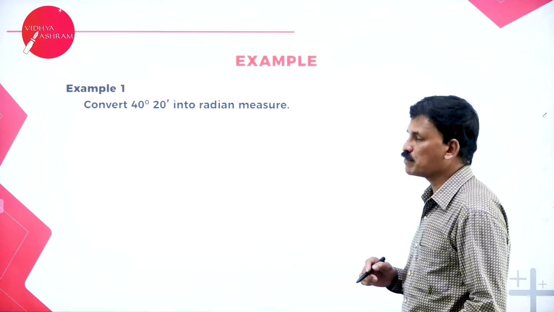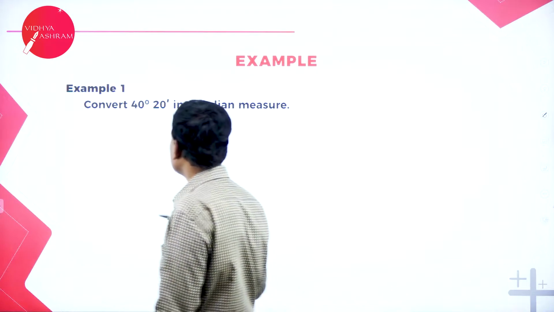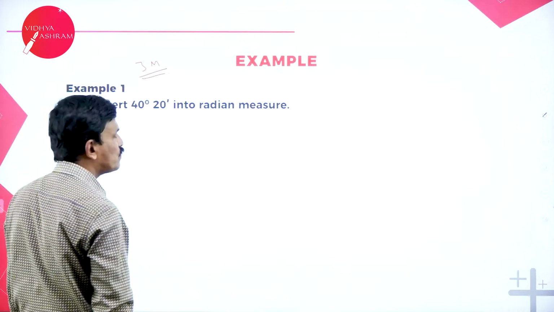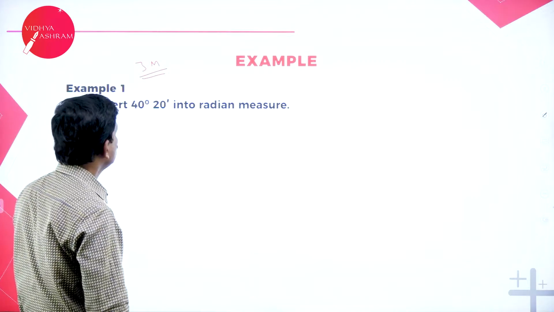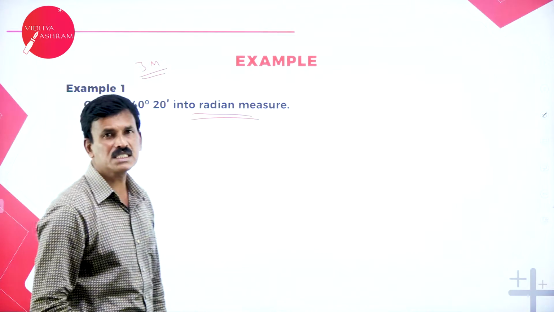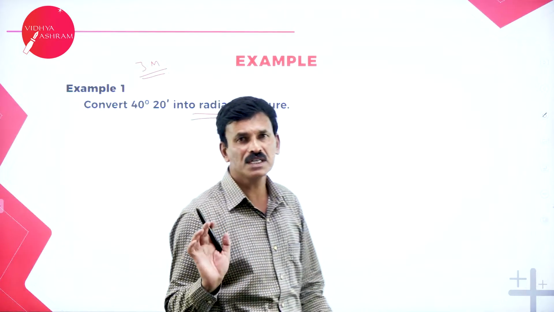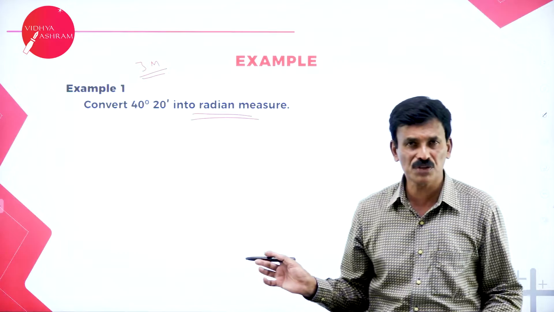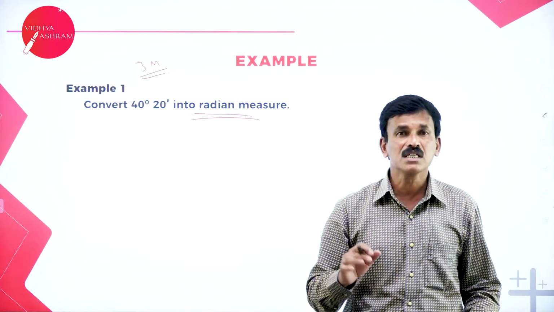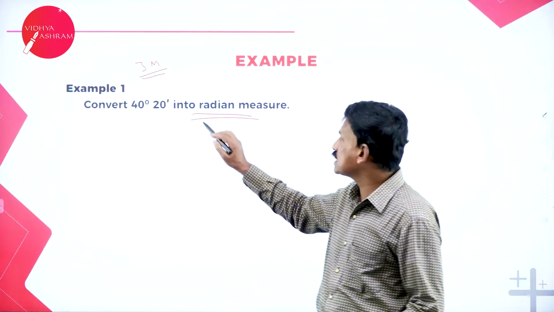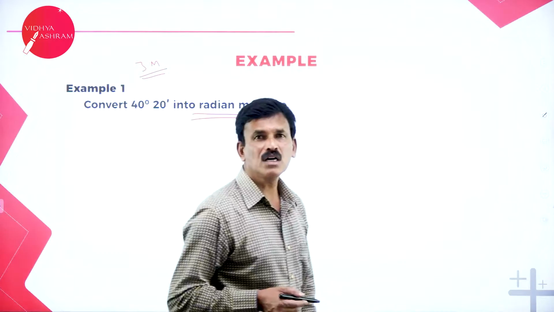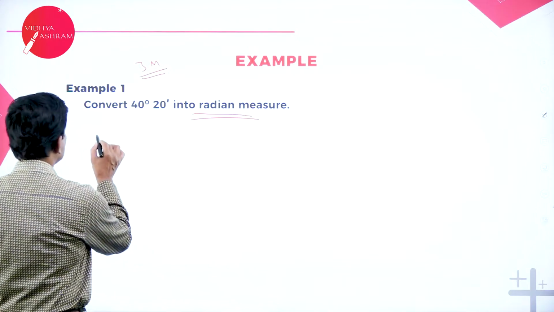Now come to this example. In the examination they may ask like this for 2 marks or 3 marks. This is 3 marks per question. Convert 40 degrees 20 minutes into radian measure. Now, what we have studied so far is the conversion of degrees into radians and radians into degrees. Now here is the conversion of degrees and minutes, degrees, minutes and seconds into radians. Okay. Now listen, very simple. Here, what is given?